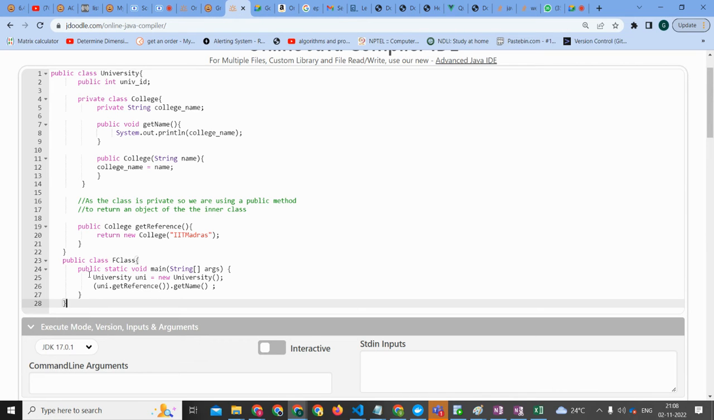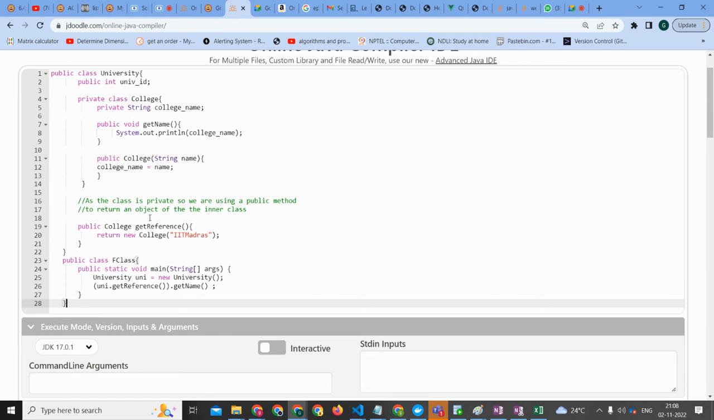Yeah. So public class, so we should go to the F class. So public static void main, university uni, new university. We are creating the object of university and remaining same, we are not converting it. So we have uni dot get reference. We are calling the method get reference, and here we are getting the object of the college class which has the parameter IIT Madras in it.